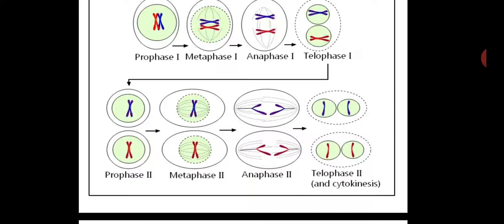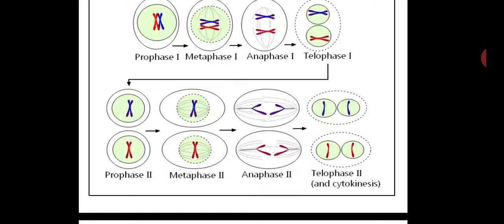There, out of two homologous chromosomes, one set goes to one pole and another set goes to the opposite pole. But in anaphase 2, each and every chromosome splits into two parts, the splitting of the centromere occurs, so the chromatids are separated and treated as individual daughter chromosomes.